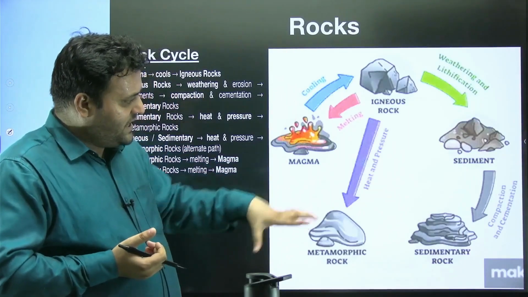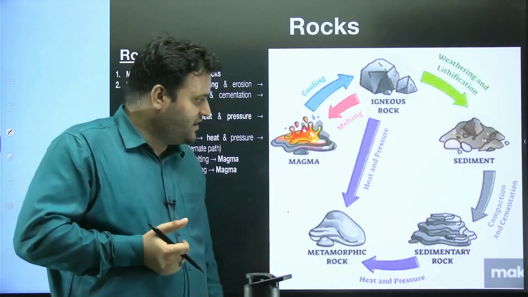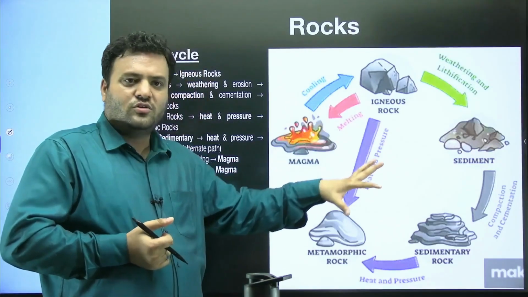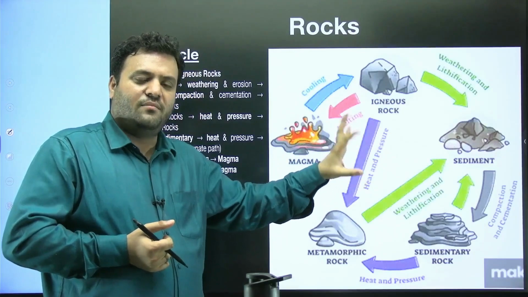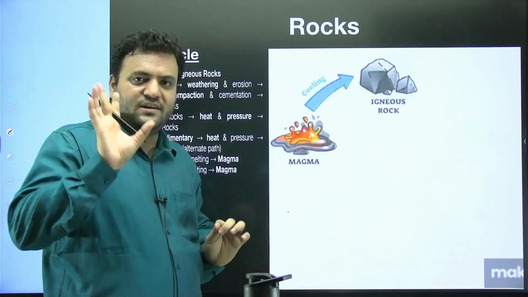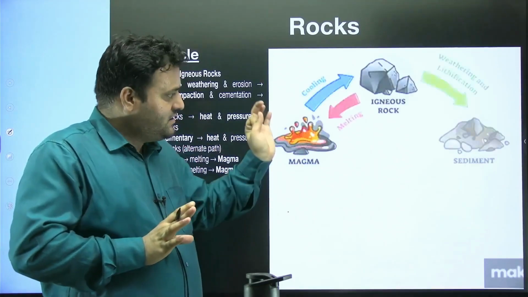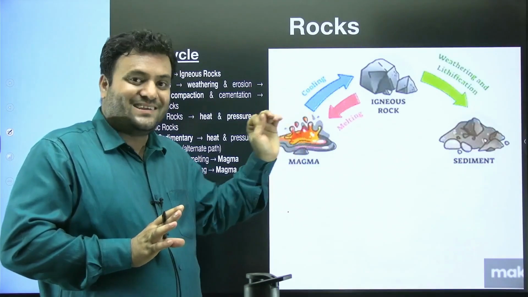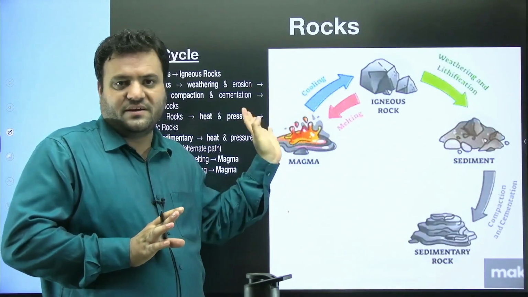So here we have a complete rock cycle in which the state of rocks could be changed at any point. Conversion would take place with respect to the three categories: igneous, sedimentary, and metamorphic rocks. So conversion could take place irrespective of sequence.